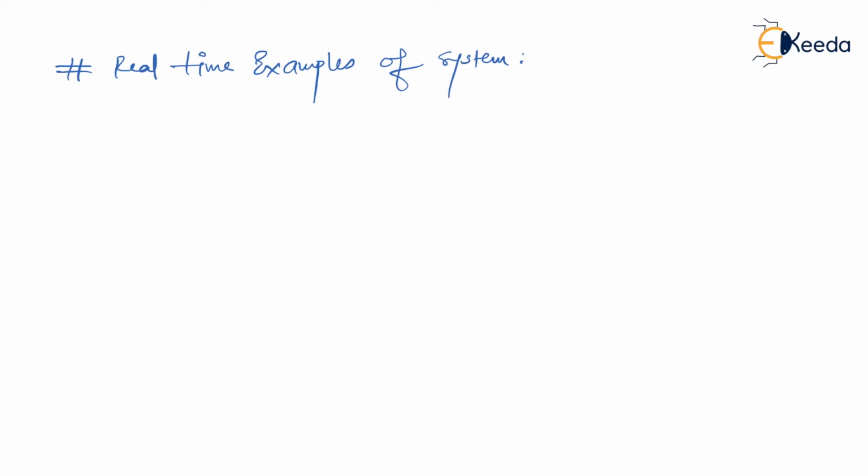So now we are going to see real-time examples of systems. First of all, we'll concentrate on open loop control systems. I would say a washing machine can be an example of an open loop control system. So let me take an example of a washing machine.